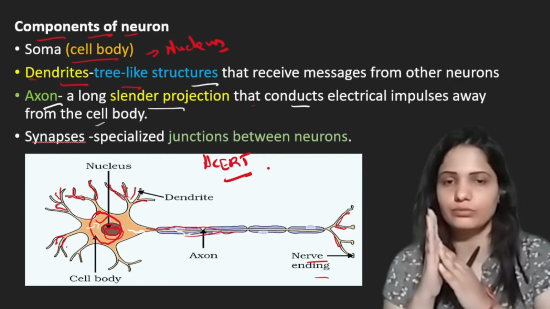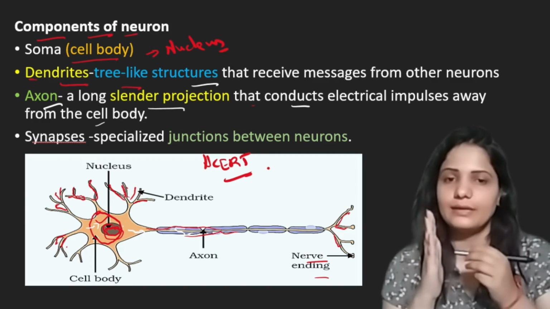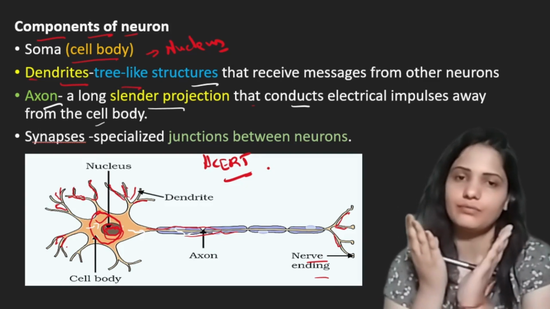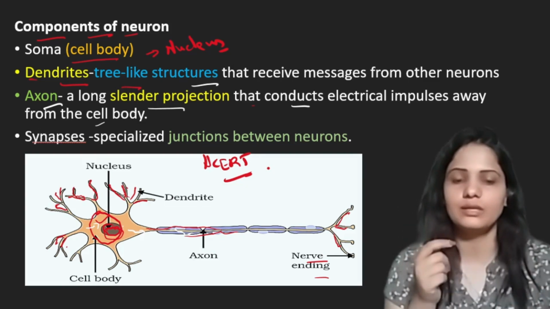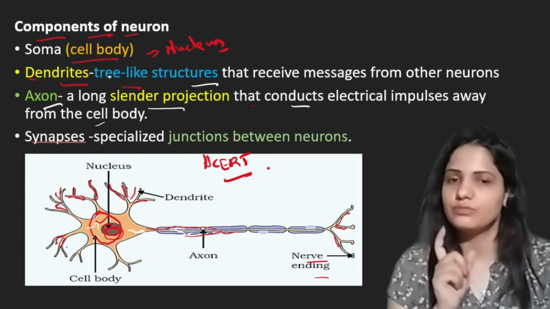Let's say this is the cell body of the neuron and this is the axon. The impulse will be carried by the axon from the cell body in this direction, so away from the cell body. So the function of the axon is to conduct nerve impulse away from the cell body, transmission of nerve impulse.